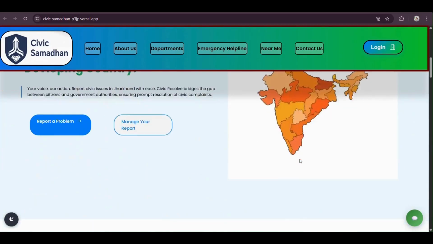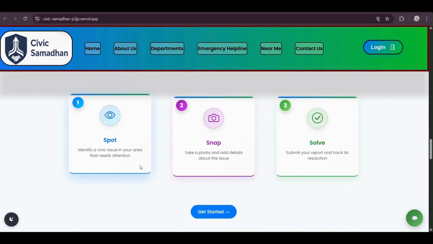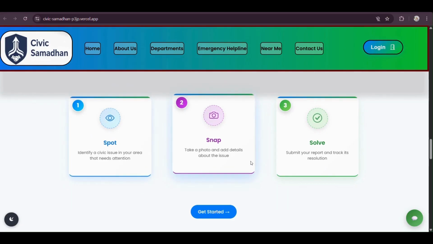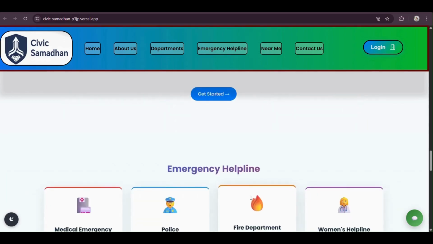Now let's talk about our workflow. Our workflow is very simple. The user just has to click a photo of the issue, then AI will automatically detect it and send it to the right solver, and it will get solved and the user will get notified. It has many more features.